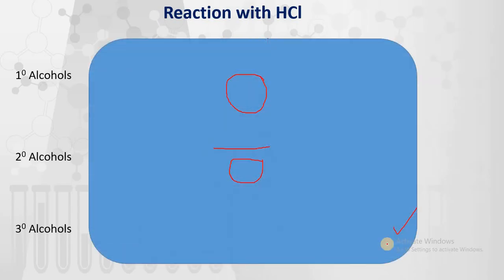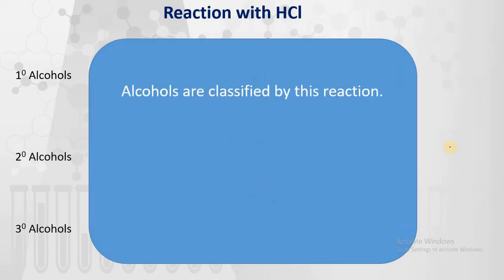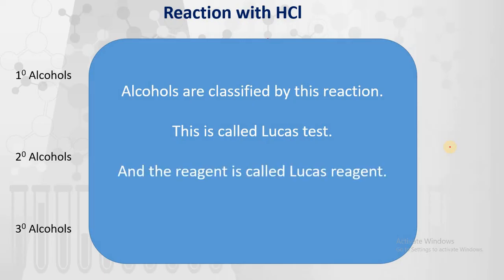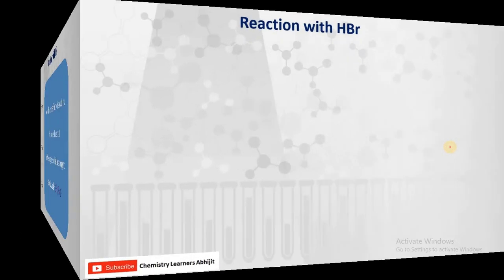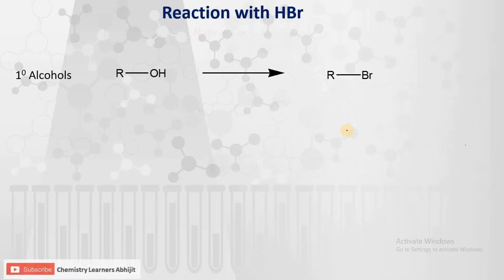So in this reaction, the important points to be remembered are that alcohols are classified by this reaction, and this reaction or test is called the Lucas test. Then the reagent is also called the Lucas reagent. The reactivity order for this reaction is tertiary alcohols more reactive as compared to secondary, as compared to primary alcohols. Now hydrogen bromide: primary alcohols give alkyl bromides.